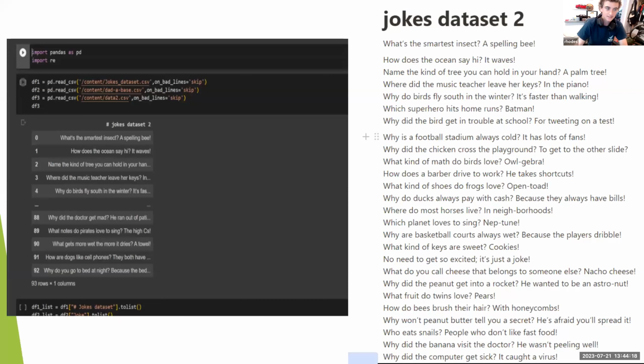So here is part of our data set. As you can see, we combined 3 data frames. 2 of them from the internet, one of them we made with ChatGPT, and there are some examples of jokes that are in the data set.